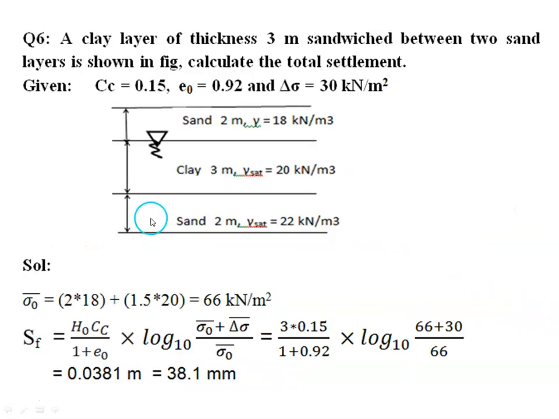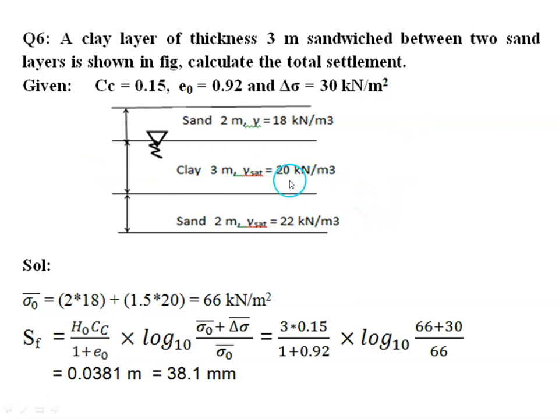Next example is a clay layer of thickness 3 meter sandwiched between two sand layers as shown in this figure. Now we have to estimate the total settlement. Here compression index is given, void ratio is given and increase in stress is also given. So how to estimate the settlement?